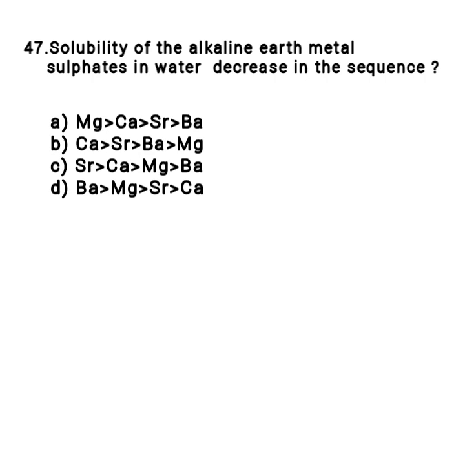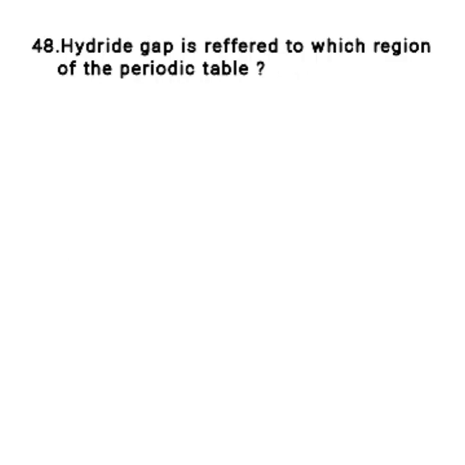B. Calcium greater than strontium greater than barium greater than magnesium. C. Strontium greater than calcium greater than magnesium greater than barium. And D. Barium greater than magnesium greater than strontium greater than calcium. Answer option A.